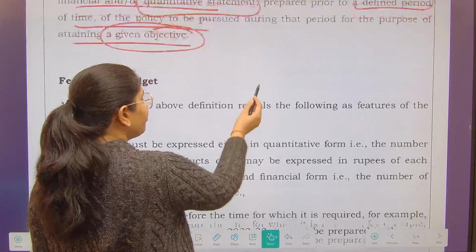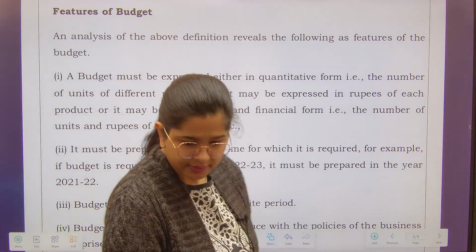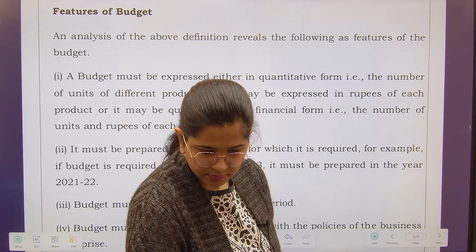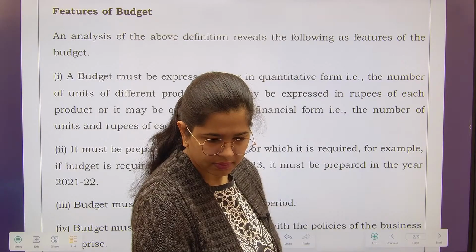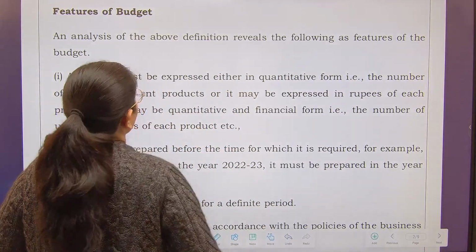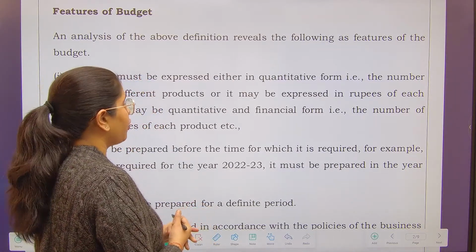Next, what are the features of budget? Yes. An analysis of the above definition reveals the following features of budget.